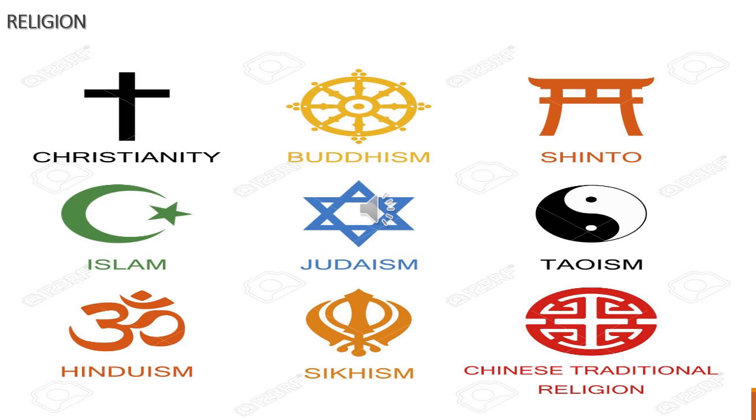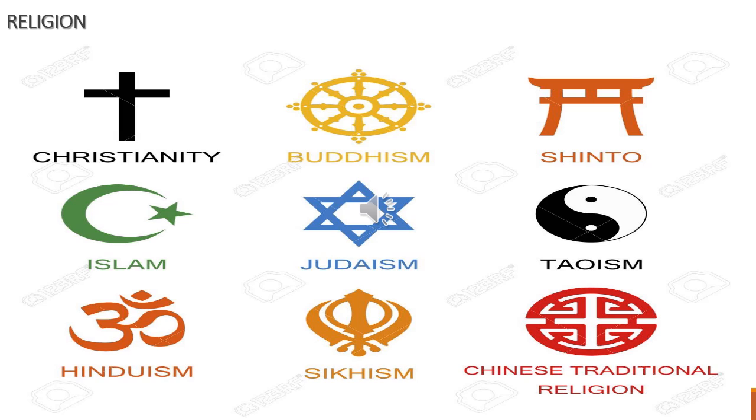Classification of religion. Religion is commonly classified into three types: universalizing religion, ethnic religion, and tribal or traditional religion. Universalizing religion is followed in many parts of the world, that is Christianity, Islam and Buddhism. Ethnic religion is connected with a particular ethnic group and its principles. Ethnic religion includes Judaism, Hinduism and Shintoism.